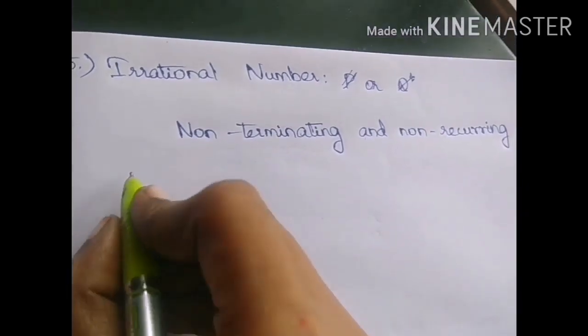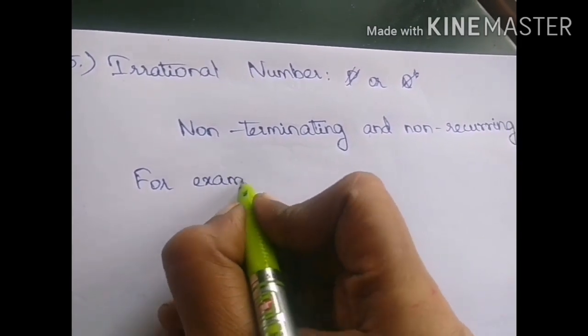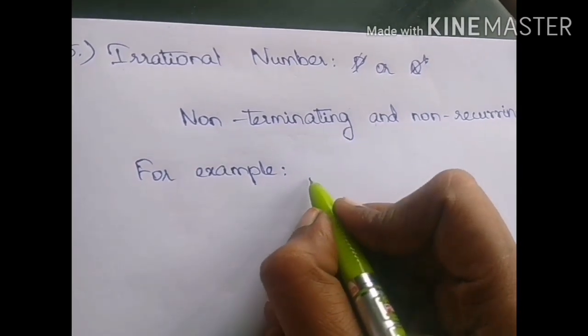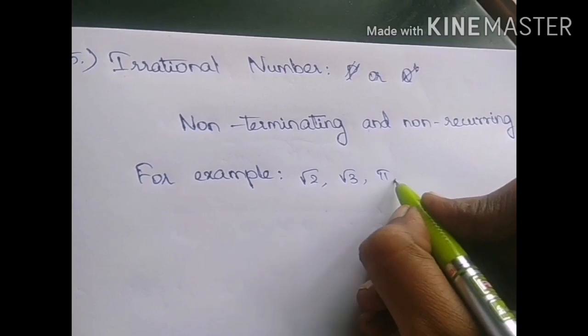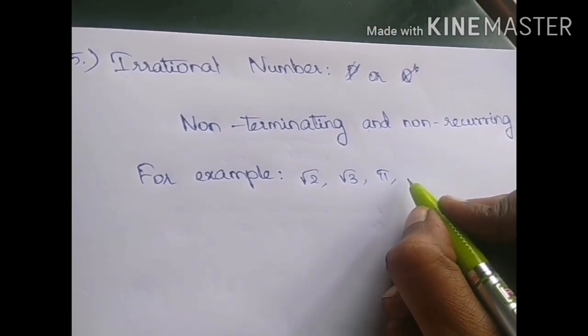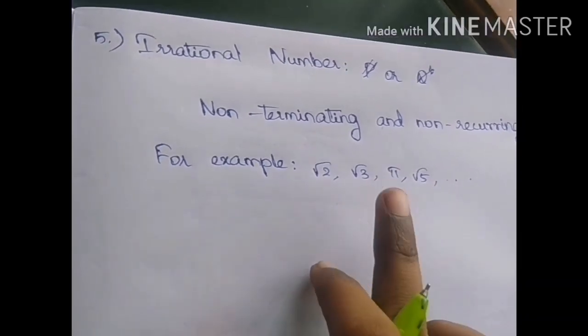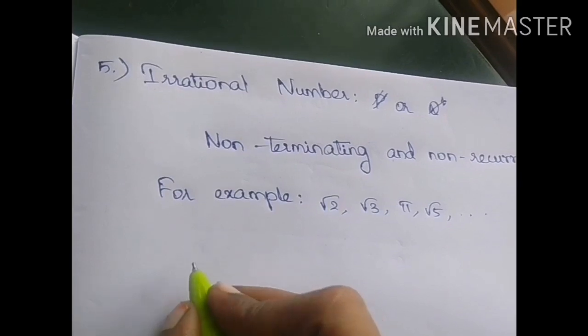For example, root 2, root 3, pi, root 5 and so on. Why do we say root 2 is an irrational number? Let us see its answer.